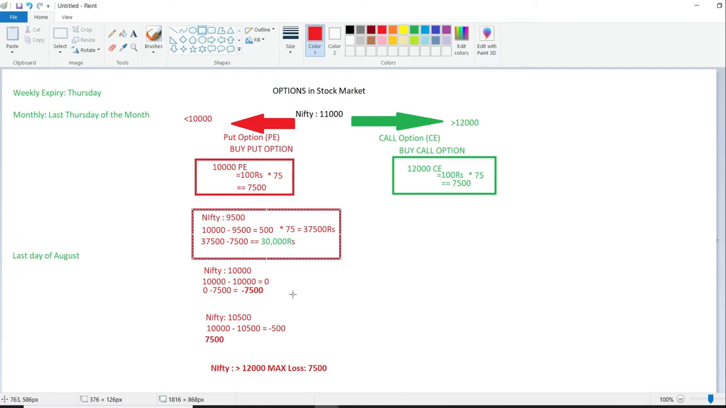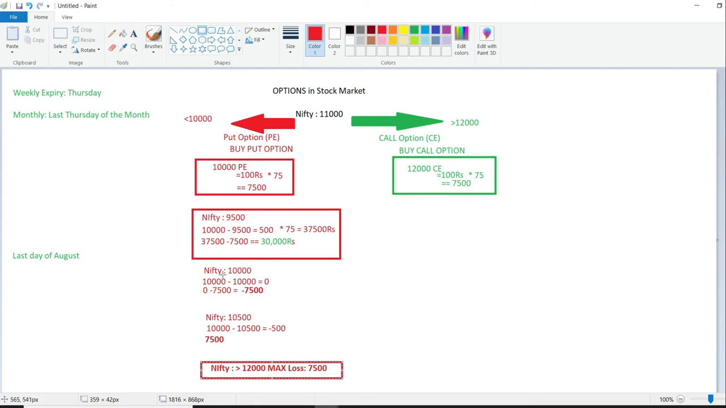You would have made a huge profit if Nifty goes to 9,000 or 8,500. In that case, you would have made a profit of 1,000 or 2,000 points. 1,000 points into 75, that becomes 75,000. So you would have made a huge profit if Nifty goes to the 9,000 or 8,500 level. Your max loss in this case would be a maximum of 7,500.